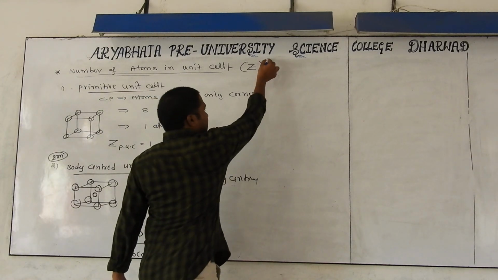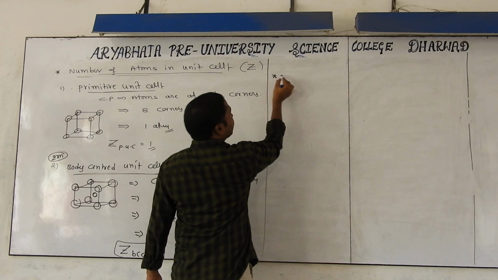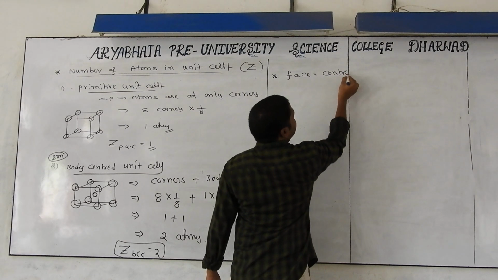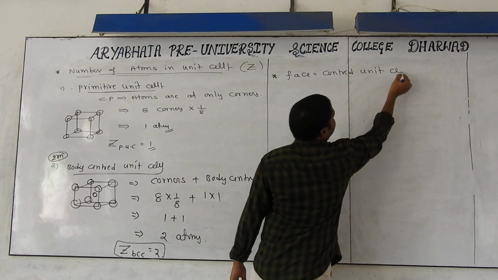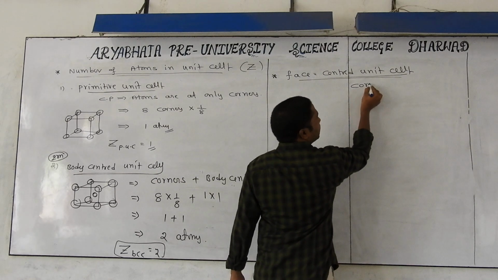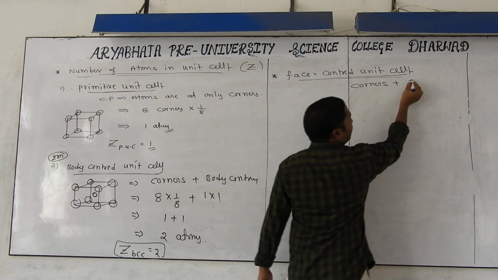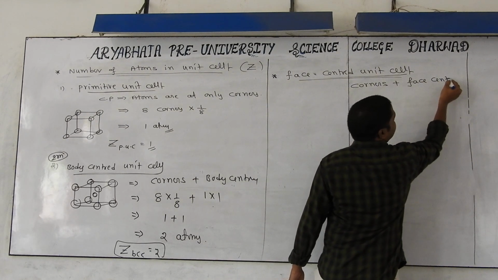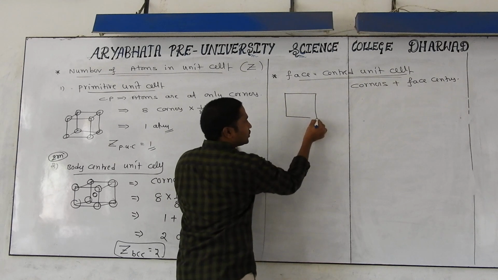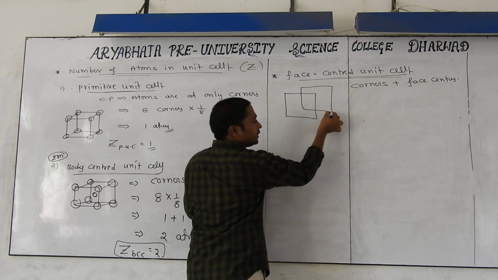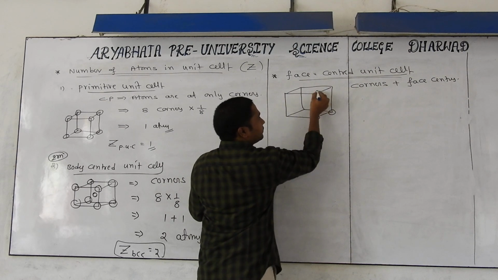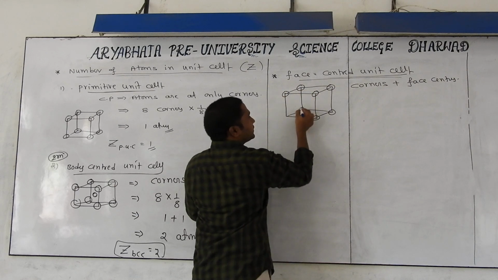And now let us discuss the number of atoms in the face centered unit cell. Face centered unit cell means what? The atoms will be present at corners and also at face centers. Look very carefully. The atoms will be present at corners like this, and also at the center of each face.